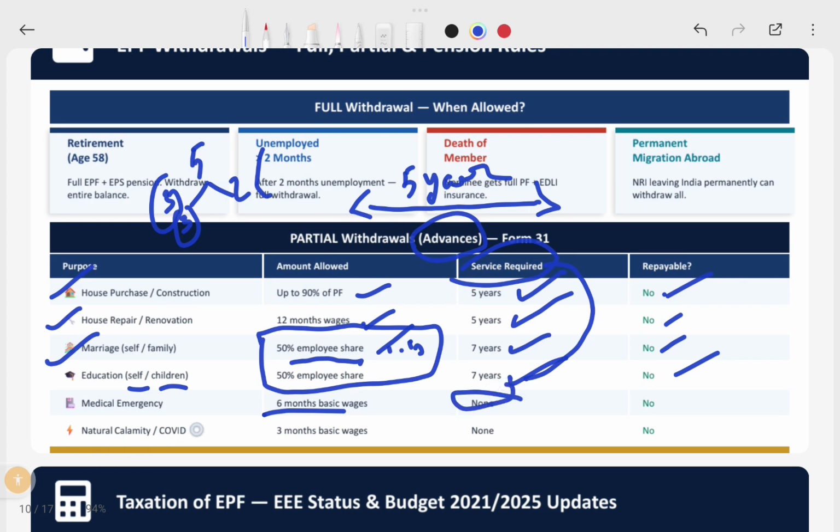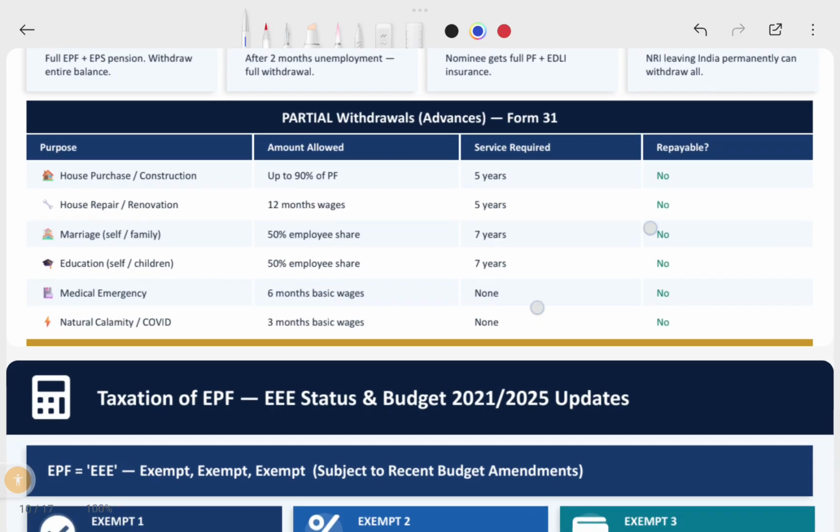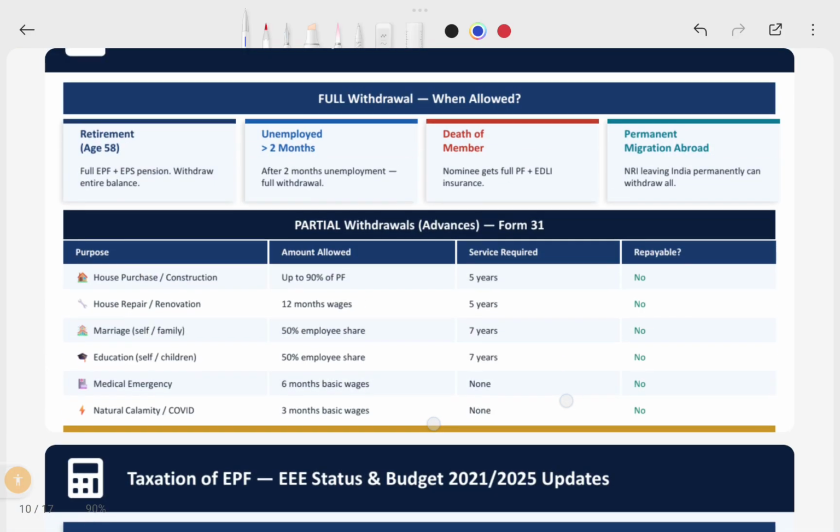And natural calamity: recently, after 2020, natural calamity was added, like earthquakes or any bad instances in your state. If due to those circumstances, you can withdraw 3 months of basic wages. This also has no minimum service requirement. So pension will be withdrawn on retirement and in death cases; other than these cases, you can get that pension amount on retirement only.